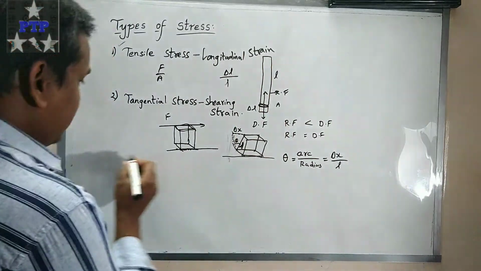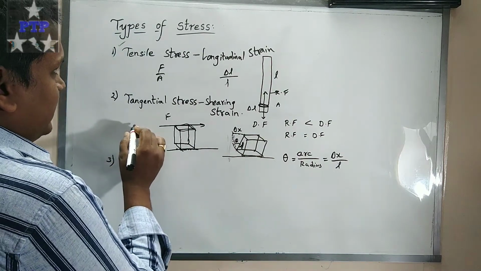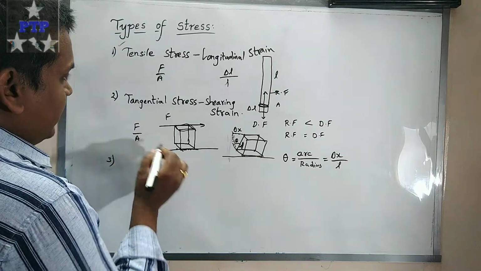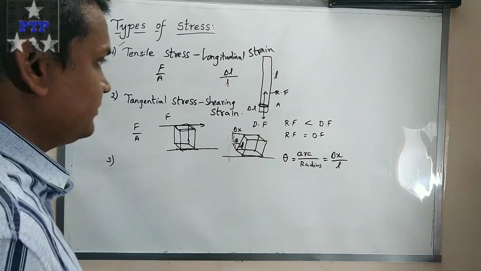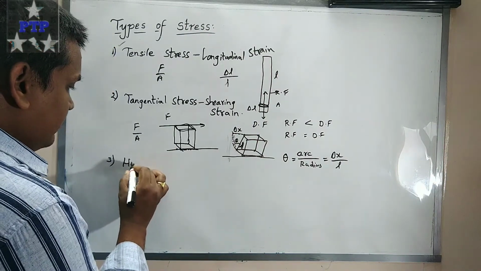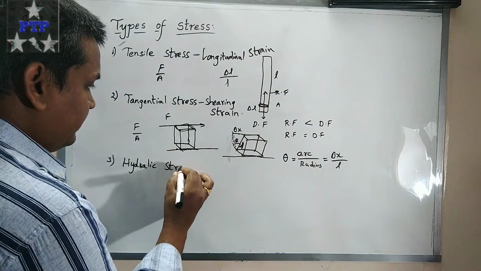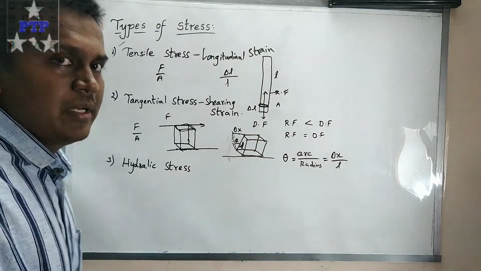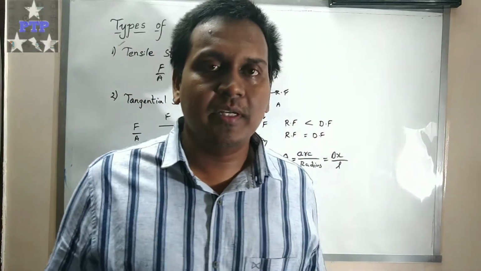Next, coming to the third one, here also it is force by area only. The third one is hydraulic stress. The name indicates stress in water.